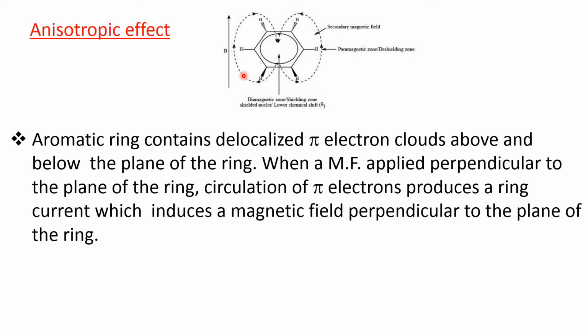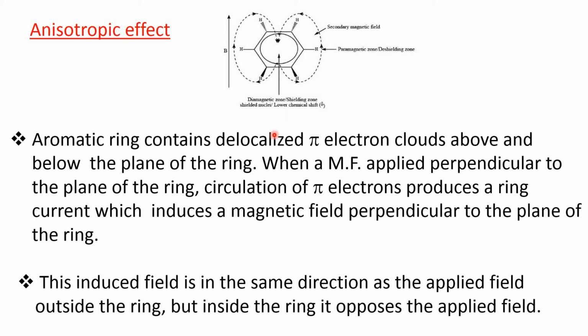So these protons attached to this benzene ring are outside the ring, they are in the de-shielded position. But protons present above and below this ring will be in the shielded position. So see, the induced field is in the same direction as the applied field outside the ring, as I told. So here it is reinforcing the applied field, but inside the ring it opposes the applied field.